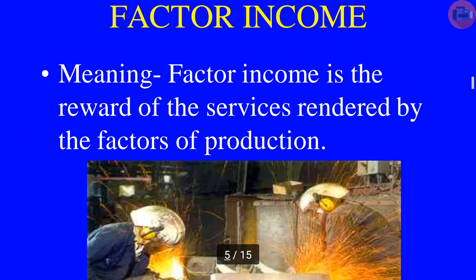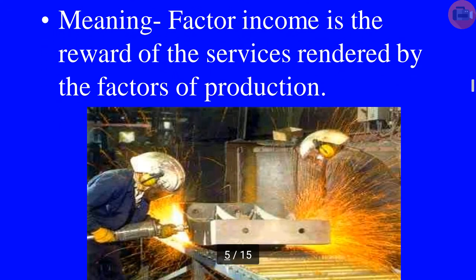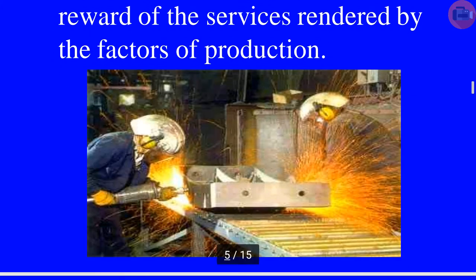Now I'll see what is factor income. As I have clarified, factor income is the reward of the services rendered by the various factors of production such as land gets rent, labor gets wage, capital gets interest and entrepreneur gets profit. Here in this picture we are seeing that some workers are working in an industry, and whatever wages they get will be part of factor income.